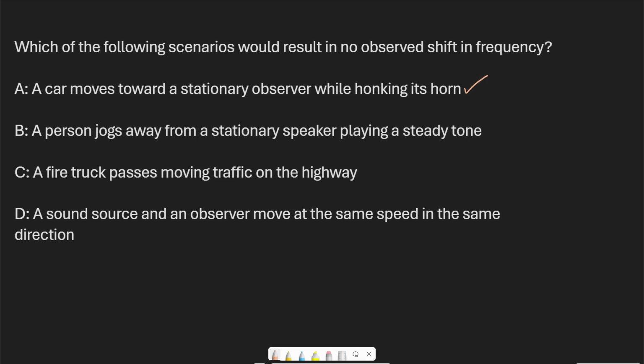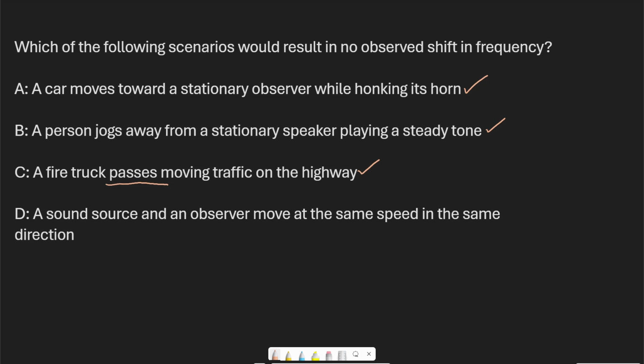In this case, of course, the person listening is moving and has a velocity, and the stationary speaker is not moving, but again, there is a relative velocity between the observer and the source of the sound. And then C, a fire truck passes moving traffic on the highway. The fact that the fire truck is passing traffic means that the fire truck is moving relative to the traffic, right? And so that would have an observed shift in frequency.